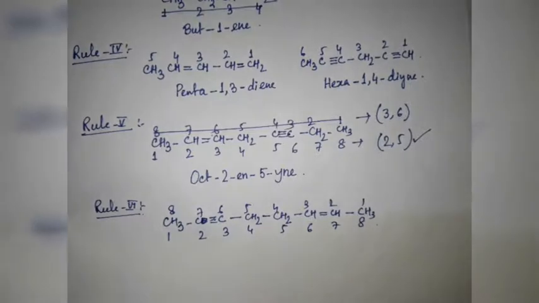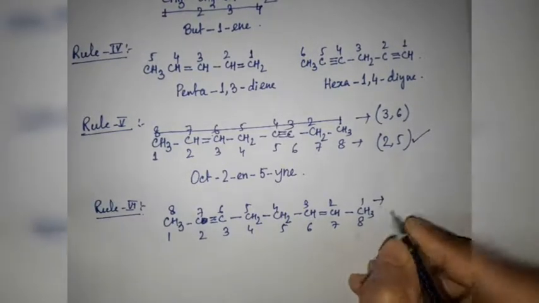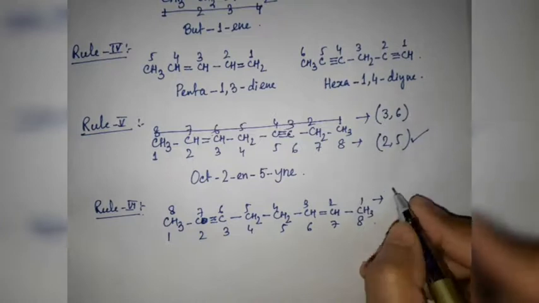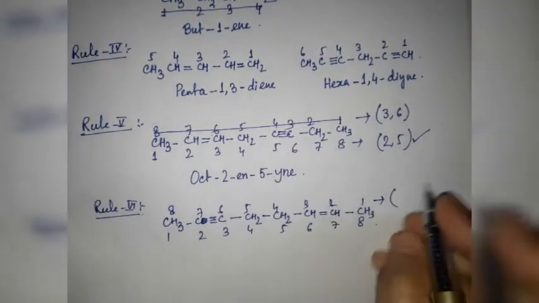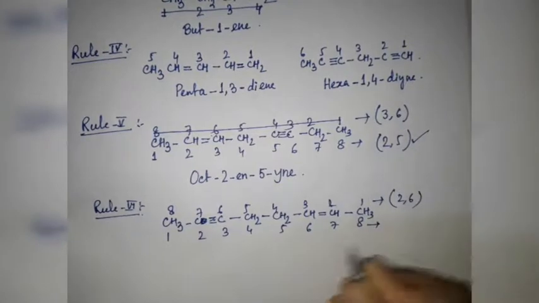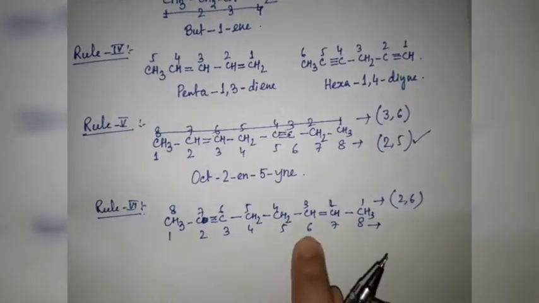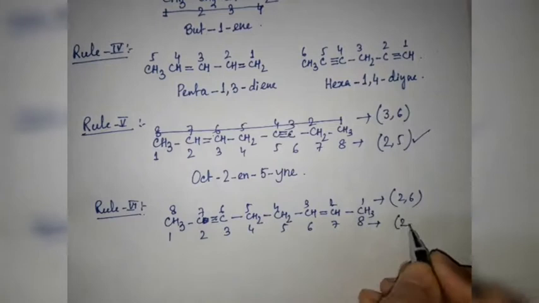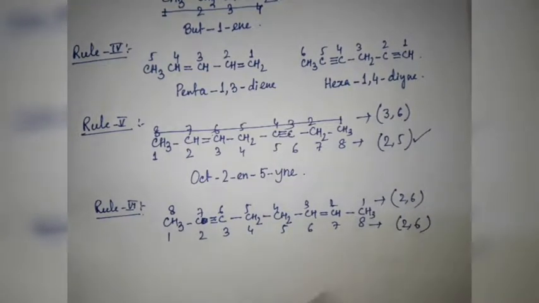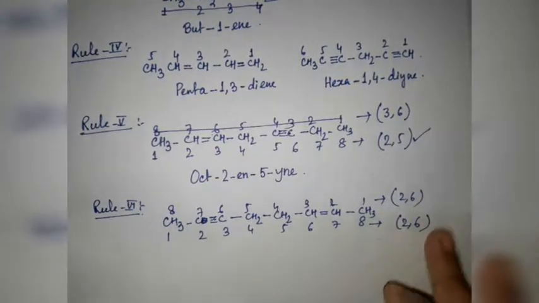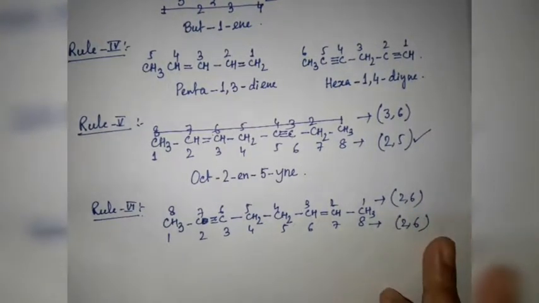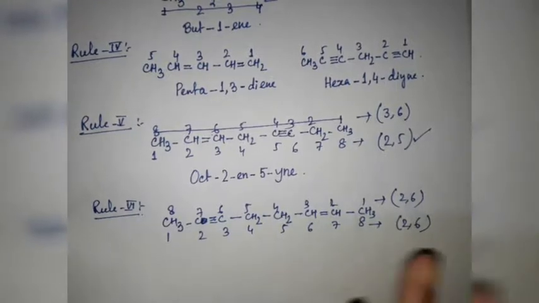So you can see that here the set of locants is 2, 6, and here also 2, 6. That means both are the same. This is our case. So it is said that if the set of locants from both sides is the same, then the double bond is always given preference.